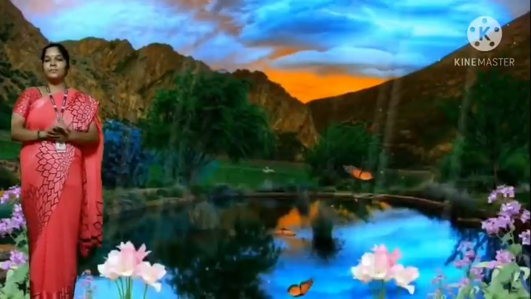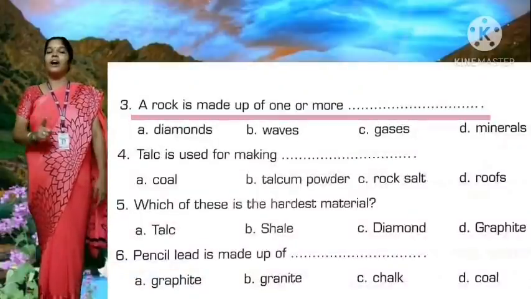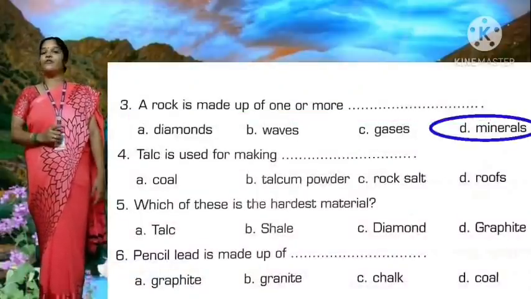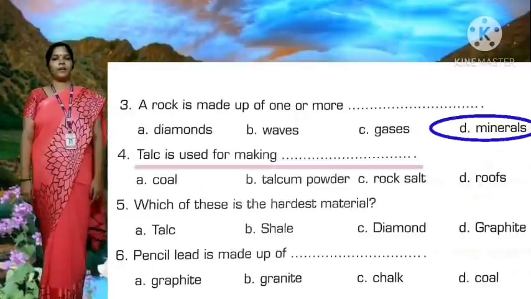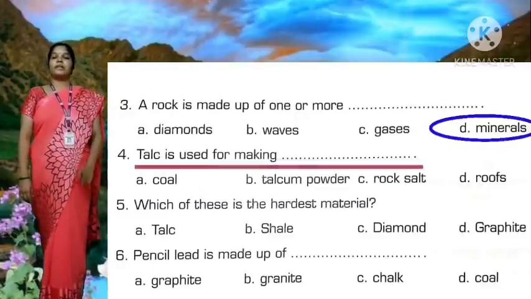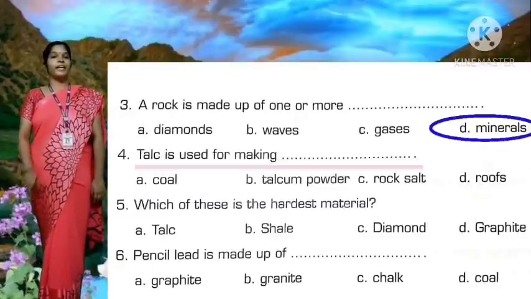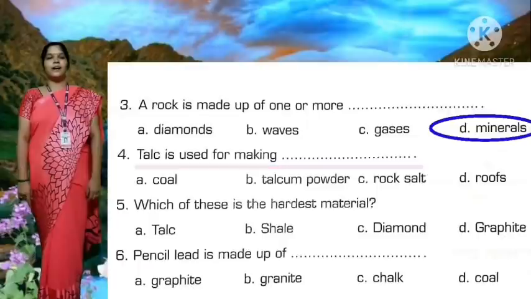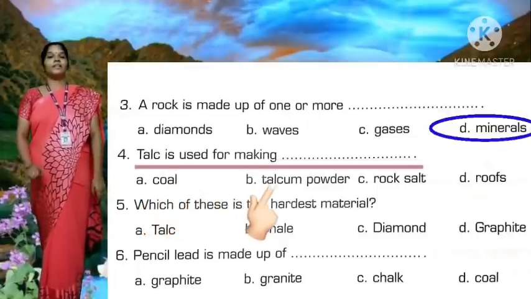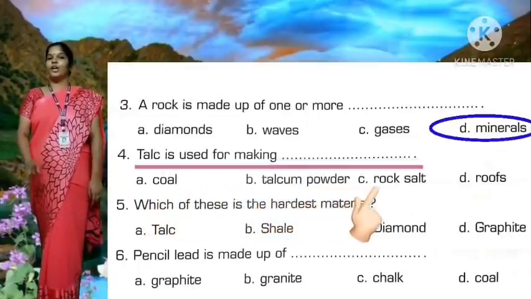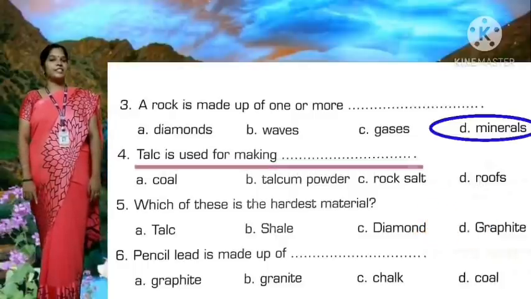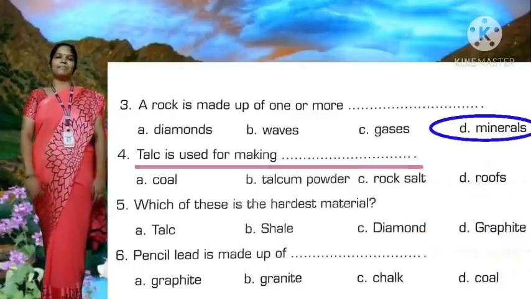Now take page number 86. A rock is made up of one or more minerals. Now fourth question, children. Question number 4. Talc is used for making dash. And the options are coal, talcum powder, rock salt, roofs. Yes, talc is used for making talcum powder.